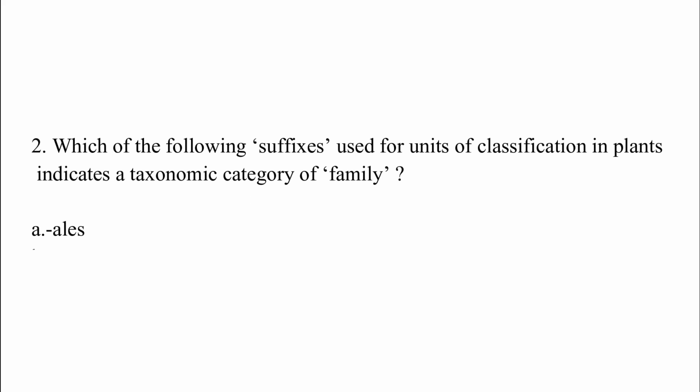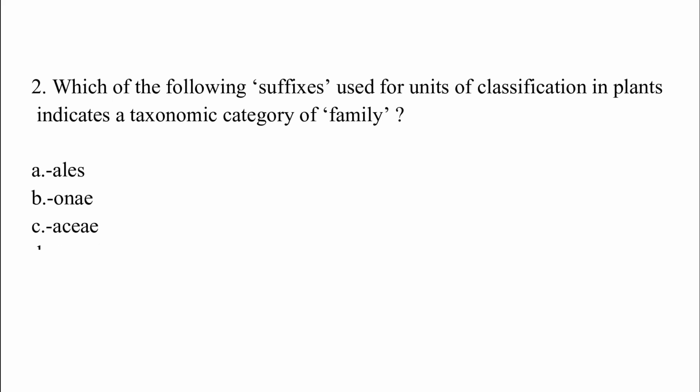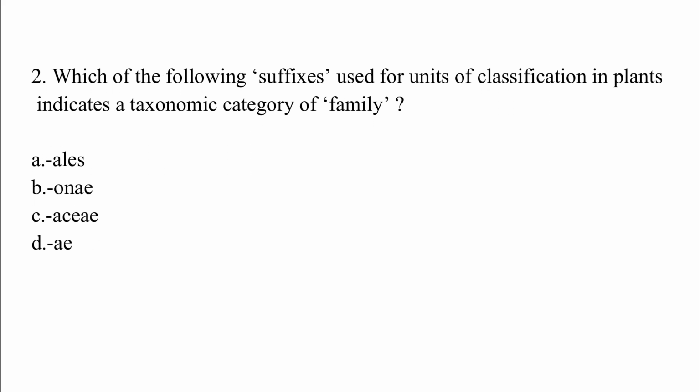Which of the following suffix used for units of classification in plants indicates a taxonomic category of family? Option A, ALES; option B, ONAE; option C, ACEAE; option D, AE. The correct answer is option C, which is ACEAE.